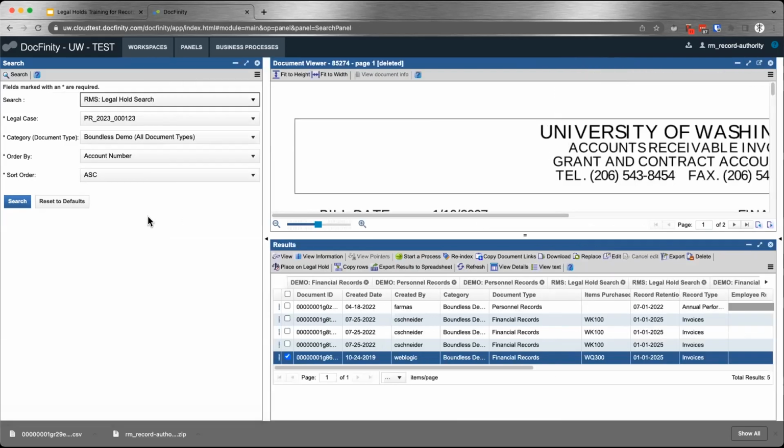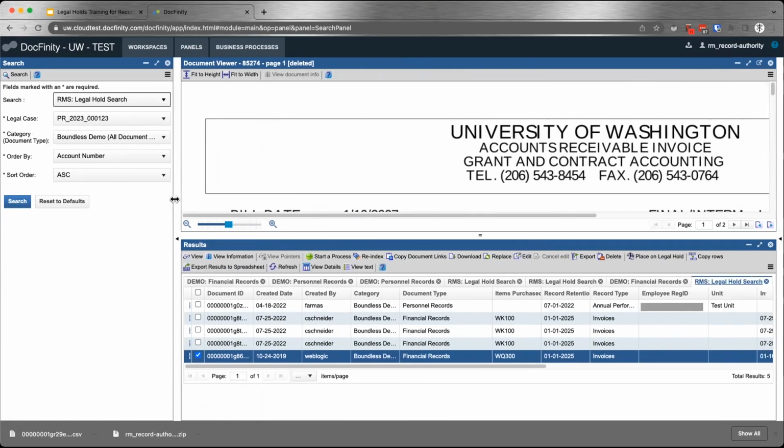So to complete the scenario, once the legal case is complete, you will contact Records Management Services. They will close down the legal case. All the document holds will be lifted. Now this deleted document will be auto-purged by Docfinity after some time. And yeah, anyway, so that is a common question about how holds relate to deletes.